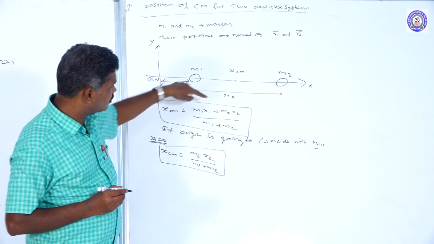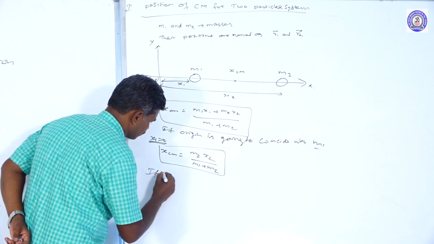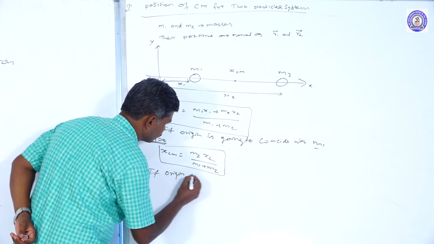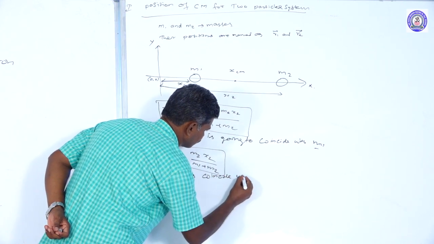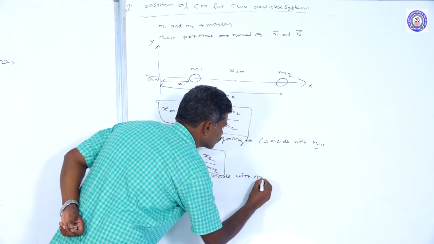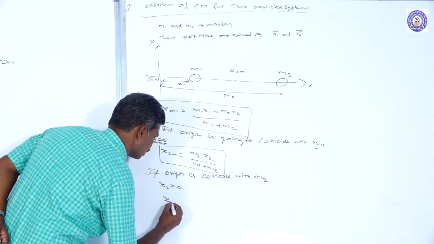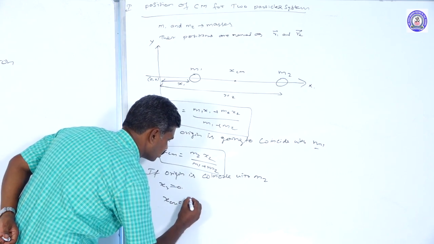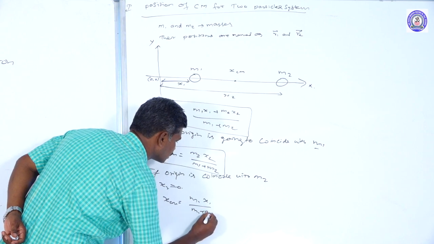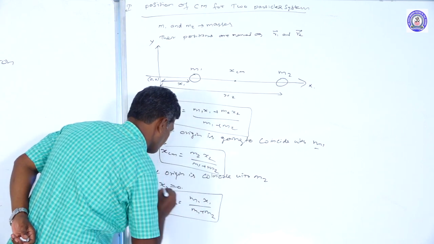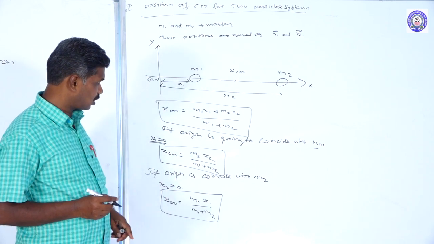If the x2 value is 0, then we get the formula: m2 x2 is equal to 0, and the center of mass x_cm can be taken as m1 x1 divided by m1 plus m2. If the origin coincides with m2, we have this formula.